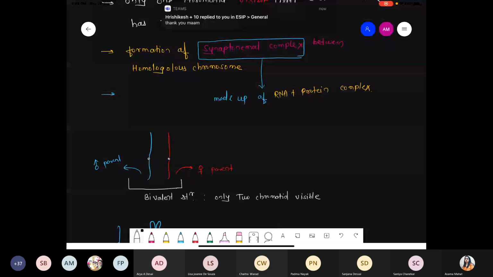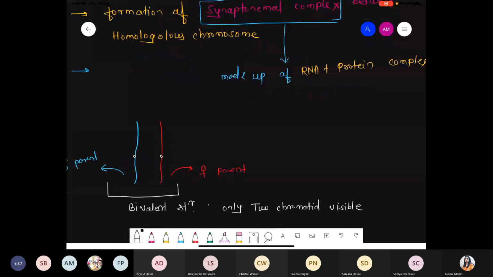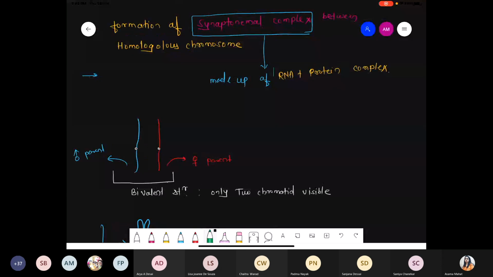Chalo. Next part again we are talking about the complex, that is the synaptonemal complex. Synaptonemal complex is basically a kind of complex made up of ribonucleoprotein, that is RNA plus protein, and simply that RNA plus protein is called a ribonucleoprotein complex. So we try to represent what is the exact position of the ribonucleoprotein.